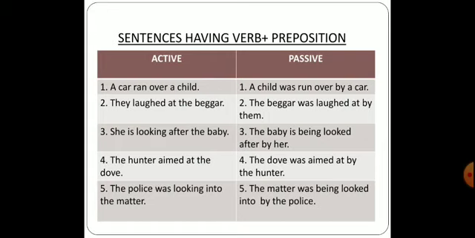Next one, the police was looking into the matter. Now the matter is the object which we are supposed to change into the subject. The matter was being looked into by the police.